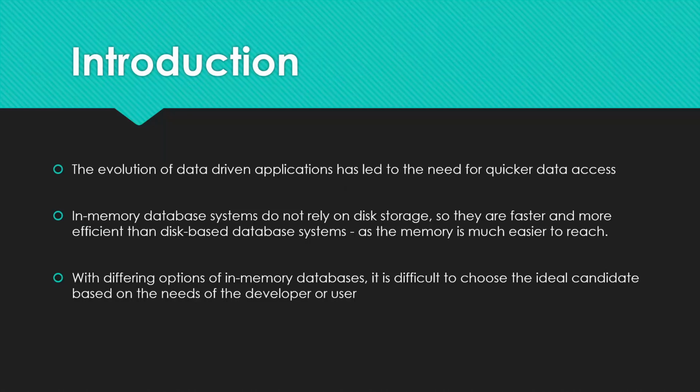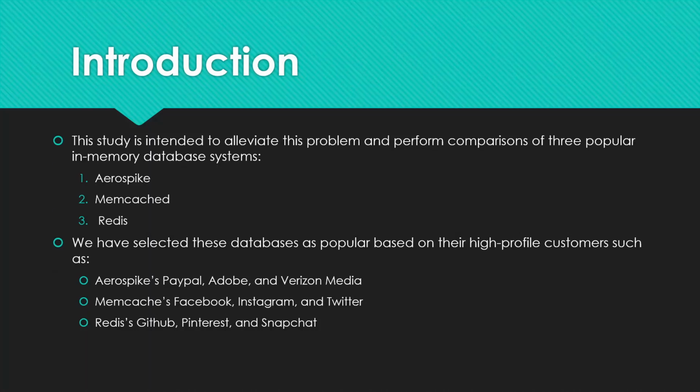As an introduction, the evolution of data-driven applications has led to the need for quicker data access. In-memory database systems do not rely on disk storage, so they are faster and more efficient than disk-based database systems, as the memory is much easier to reach. With differing options of in-memory databases, it is difficult to choose the ideal candidate based on the needs of the developer or the user. This study is intended to alleviate that problem and perform comparisons of 3 of the most popular in-memory database systems.